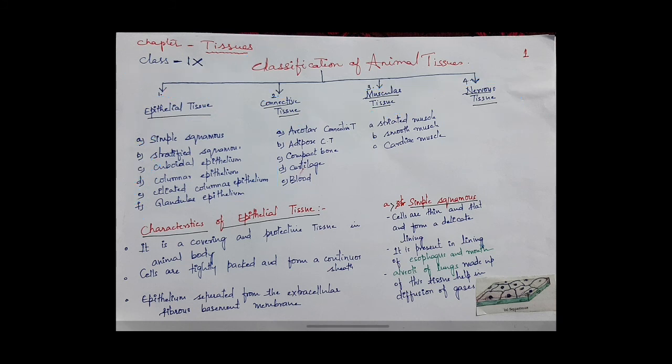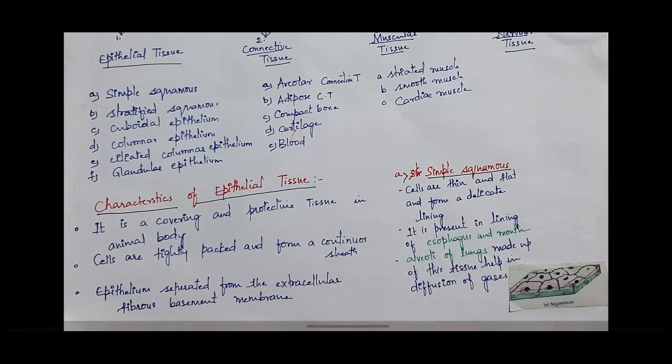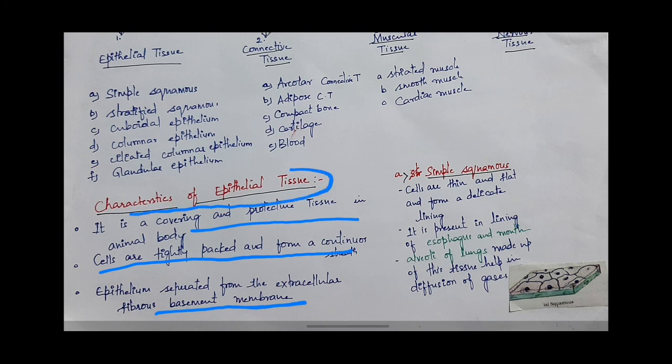The characteristic of epithelial tissue: it is a covering and protective tissue in the animal body. Cells are tightly packed and form a continuous sheath. Epithelium is separated from the extracellular fibrous basement membrane. So in all the epithelial tissue, the basement membrane is present. We'll see about them one by one.